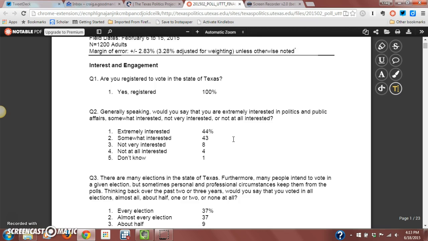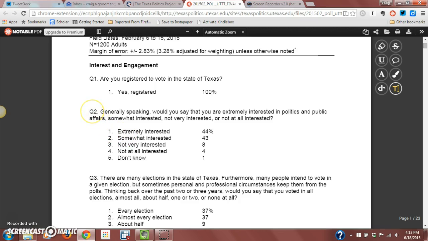And again, when we talk about the things that are important to know, the first is the N, the number of people who were included. The second thing is the margin of error. And then the third thing is the number of questions. And virtually all of the questions that are included in this particular survey are closed-ended questions.